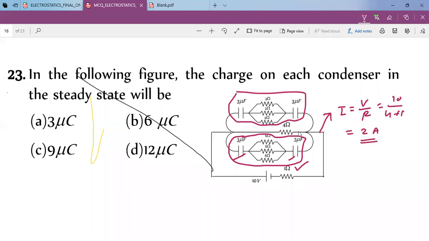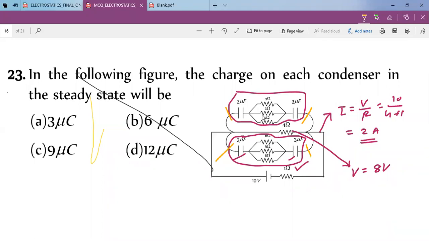Current is 2 ampere. It means what is the potential difference here? 8 volt. That 8 volt is applicable everywhere. It means 8 volt is here also and 8 volt here also.